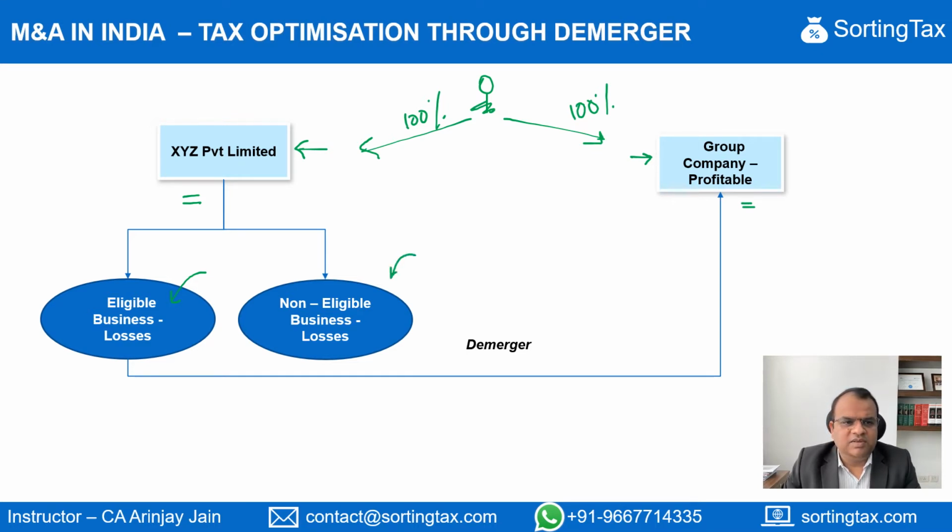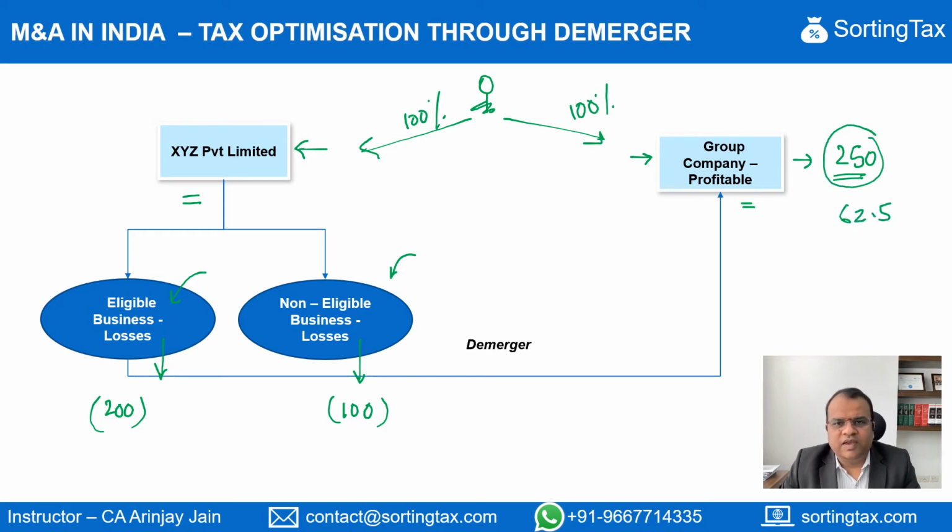And another is a non-eligible business where you don't want to do the demerger for any commercial reason or any reason otherwise. So let's say the losses of the eligible business are 200 and the losses of the non-eligible business are 100. Whereas we have a group company here where the taxable profits are 250. So assuming a tax rate of 25% on 250, which is 62.5, is the amount of tax which this group company might be paying. Whereas these losses, because they are being incurred again and again, are carried forward, and there's no specific advantage that the company has out of this.